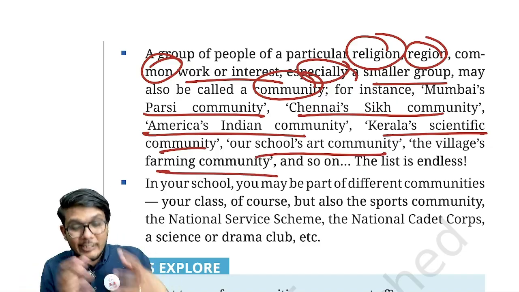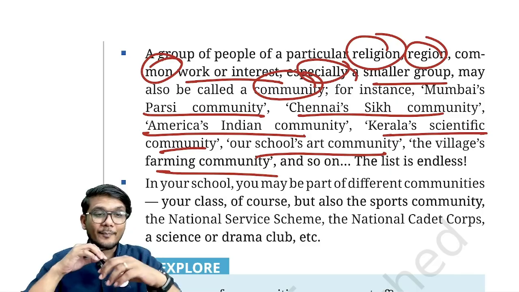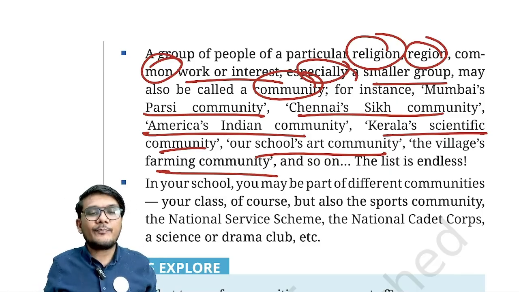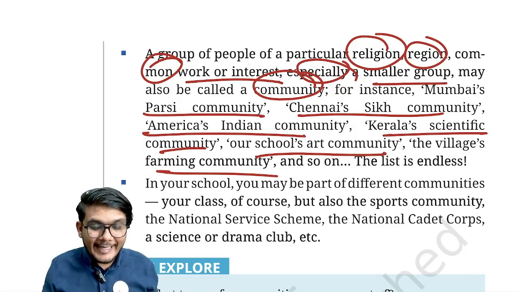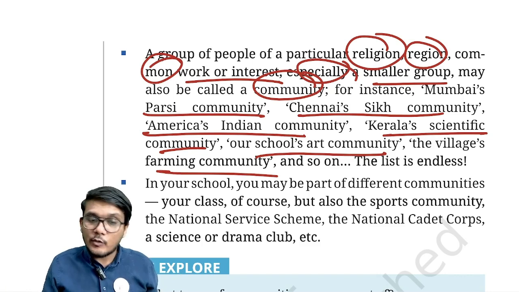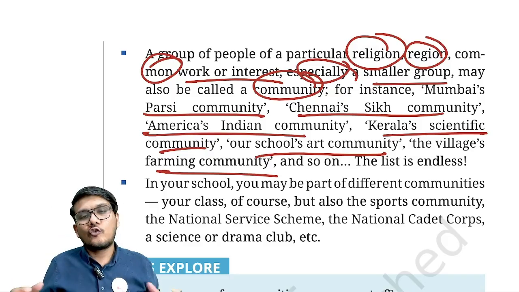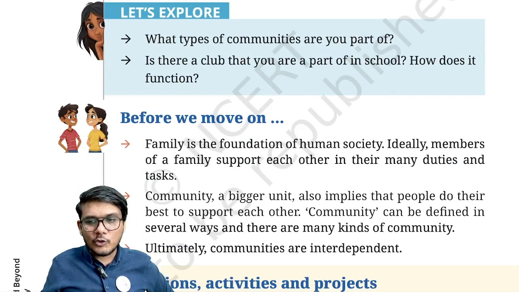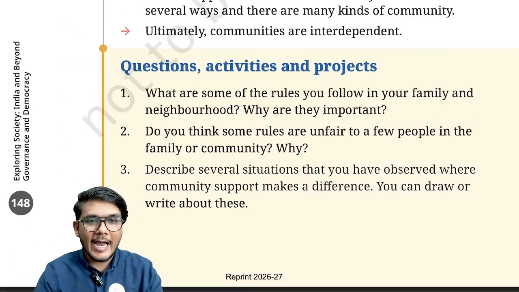So we may put them in silos, but remember, even though this book mentions the different silos, it is not mentioned in a negative or discriminatory manner. This is simply people coming together, helping each other out. It is not for discrimination, rather to unite and work for each other. So the Sikh community would be helping other communities in that region, the Parsi community helping or benefiting other communities in the region, and so forth, right? So we all help each other to function together, and that's how our community lives in peace, harmony, and prosperity.